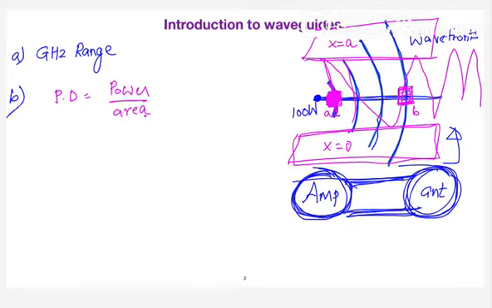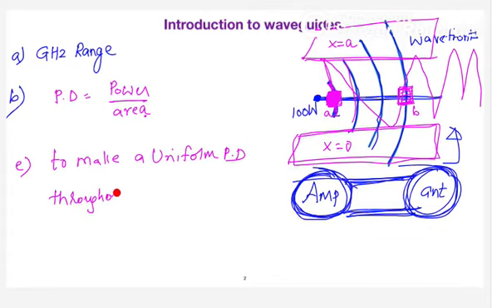So the main purpose of the waveguide is to make a uniform power density throughout the distance. Is it clear what I'm saying? Any questions you can ask now?